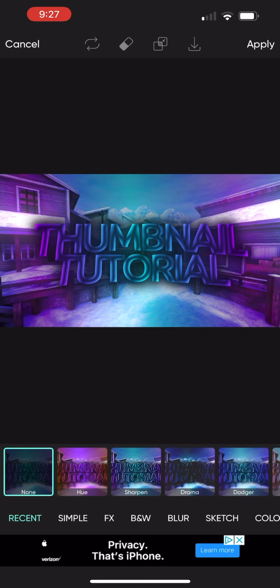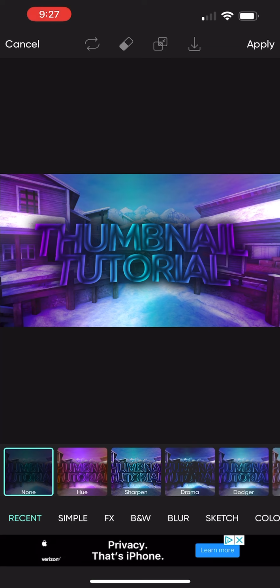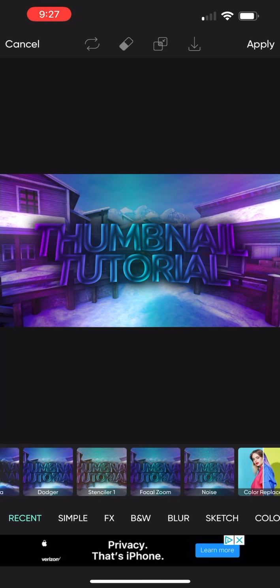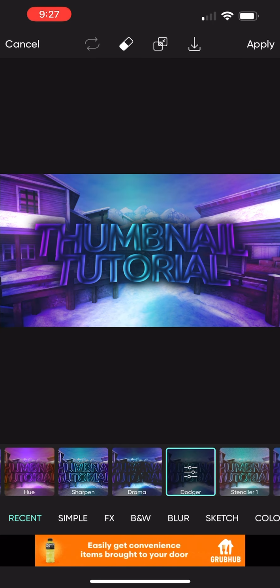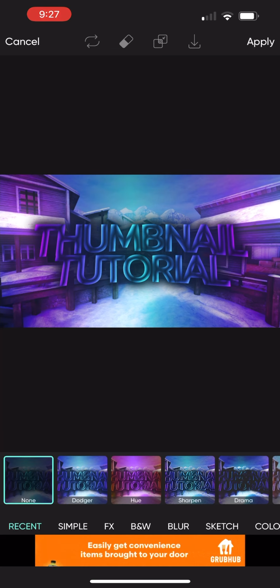Go to effects, and then you have to find all of these. They're all usually in here, but once you use them once, they'll go into your recent thing. So I always use Dodger. So click it once, click it again, and I fade it just a little bit. Same thing. Go to what was it?